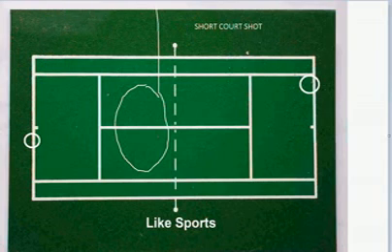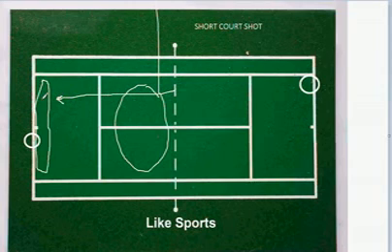But if you hit the ball in this region, then the shot is deep, because it is away from the net. A deep shot is more favorable for you, because when you hit the shot deep, he has to put himself a lot behind the baseline to get into a position to play a nice shot. But if you hit short court, then he doesn't have any problem receiving it. He can easily adjust himself according to the shot.